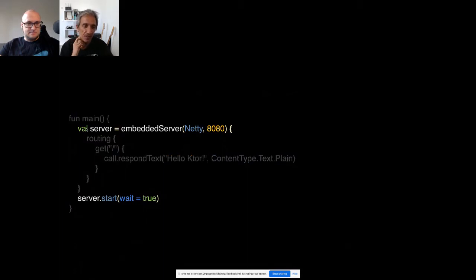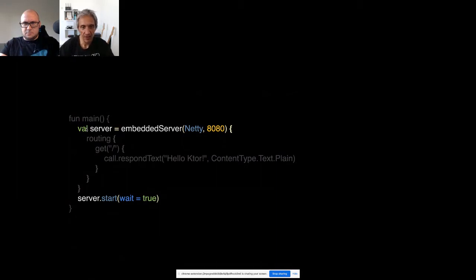And we start by creating an embedded server. Of course, we can host our server in a container, but we'll talk about that a little bit later. Essentially, you create your instance of the server, and then with Ktor, you can select the engine that you want. In our case, we are using the Netty engine. So under the covers, it is running Netty for all of the communication. And then we do a server start.